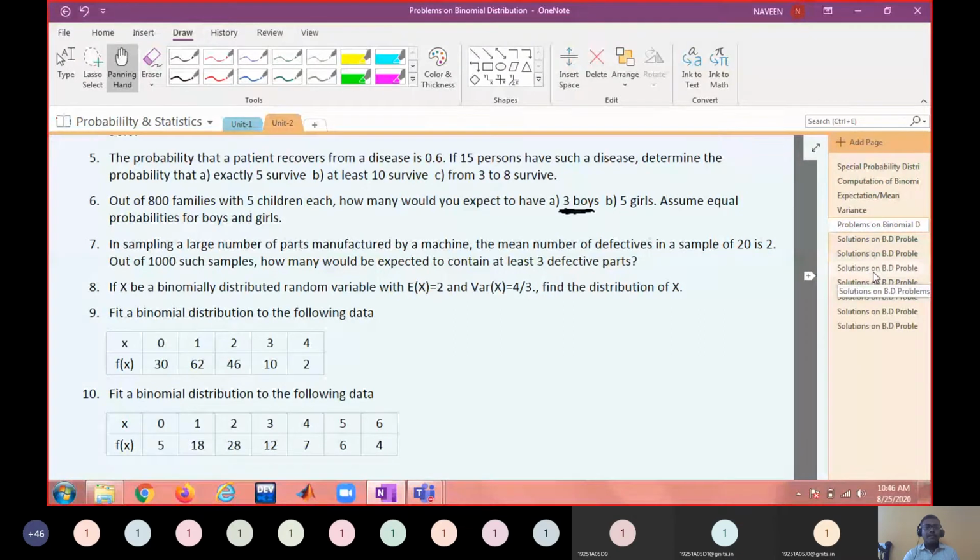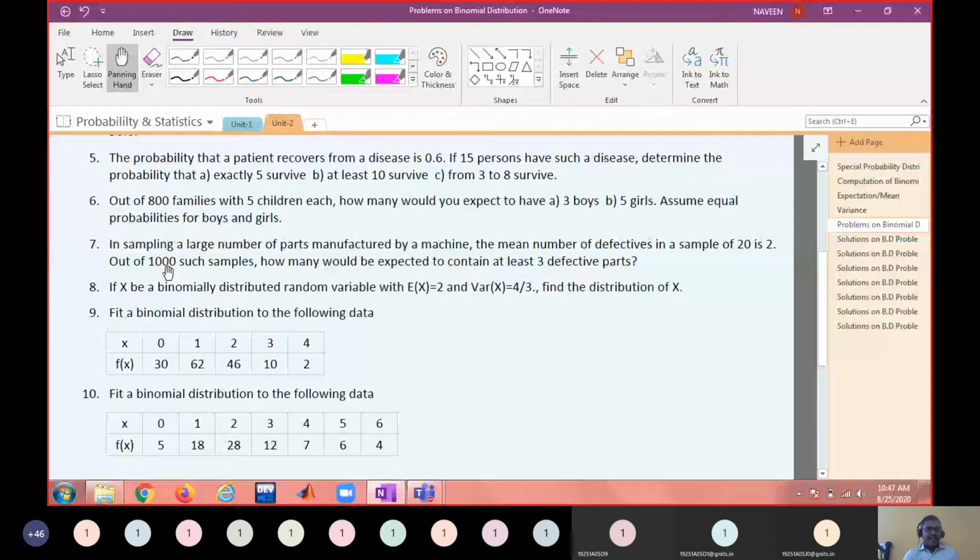Shall we discuss? Is it not similar to the previous problem? Instead of 800 families, you have 1,000 samples.